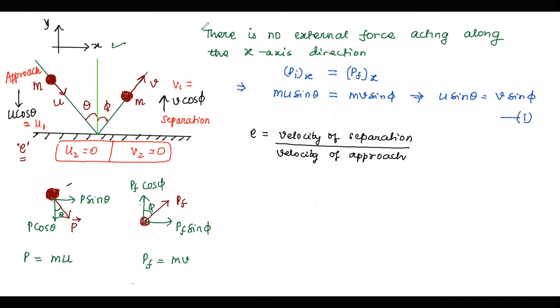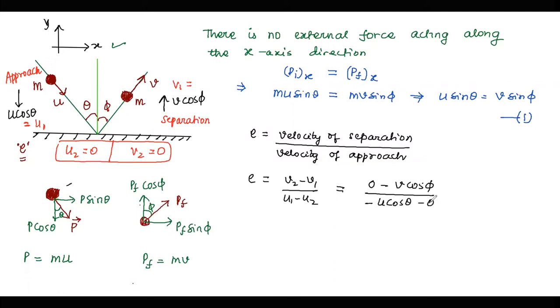तो अब अगर अपने इस फॉर्मुलेशन में अगर इसको पुट करें तो e we write it as v2 minus v1 by u1 minus u2. So we can write it as v2 minus v1, that is v cos phi upon u1, that is minus u cos theta minus 0.